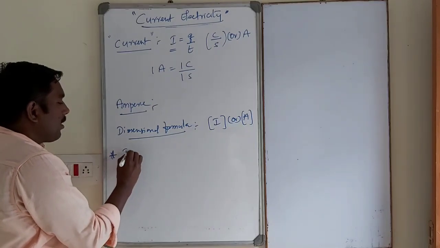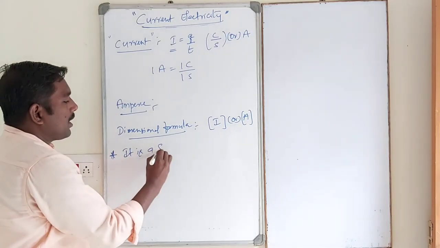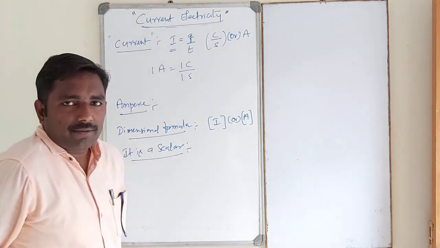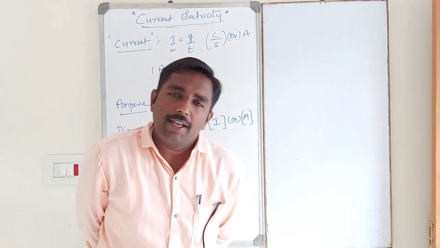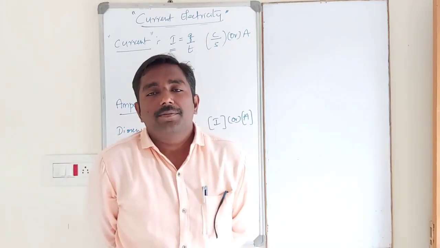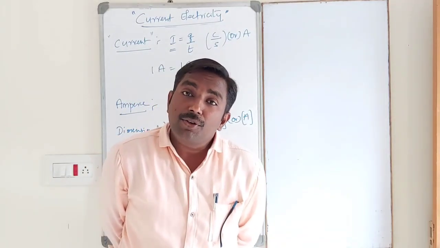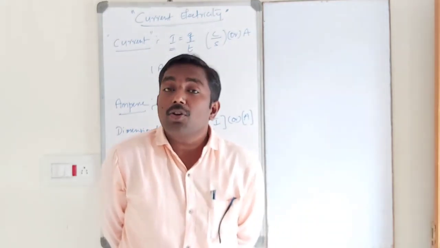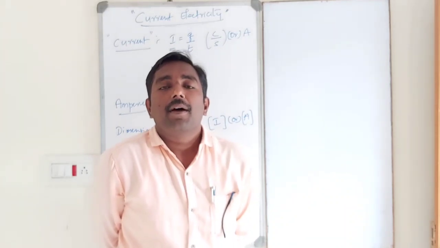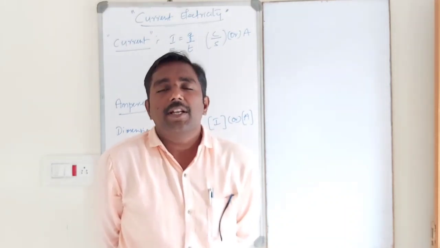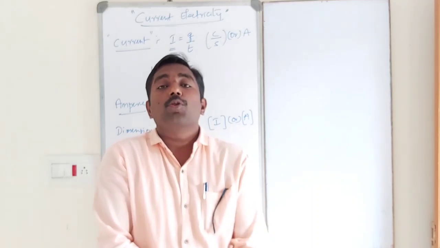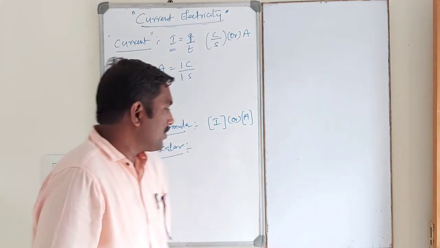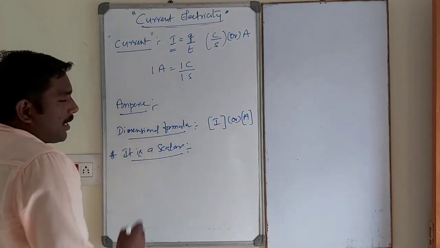Now, electric current is a scalar quantity. However, it has magnitude and direction also. But it is a scalar because it does not obey the vector addition. It does not obey the parallelogram law of vector addition, students. So it is a scalar quantity.